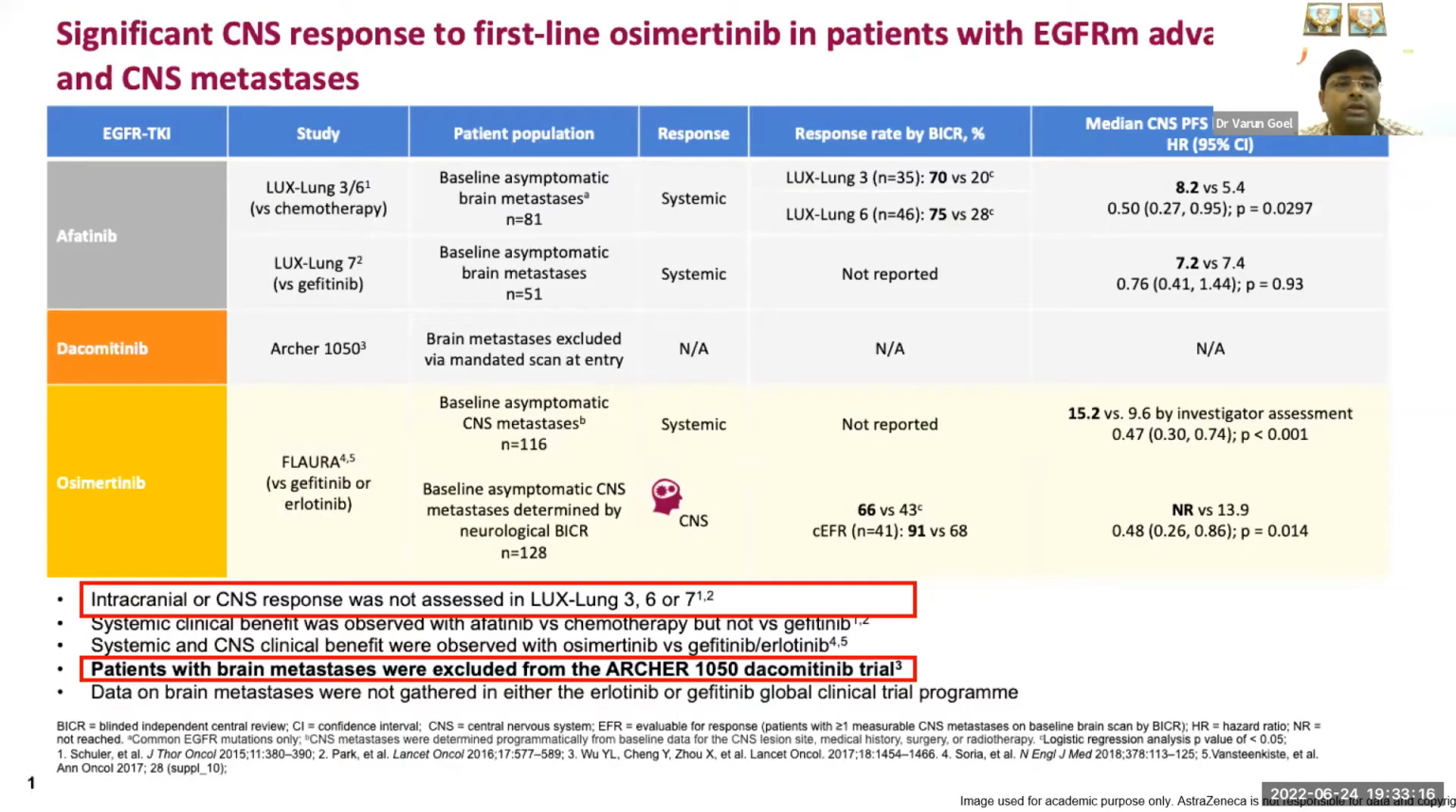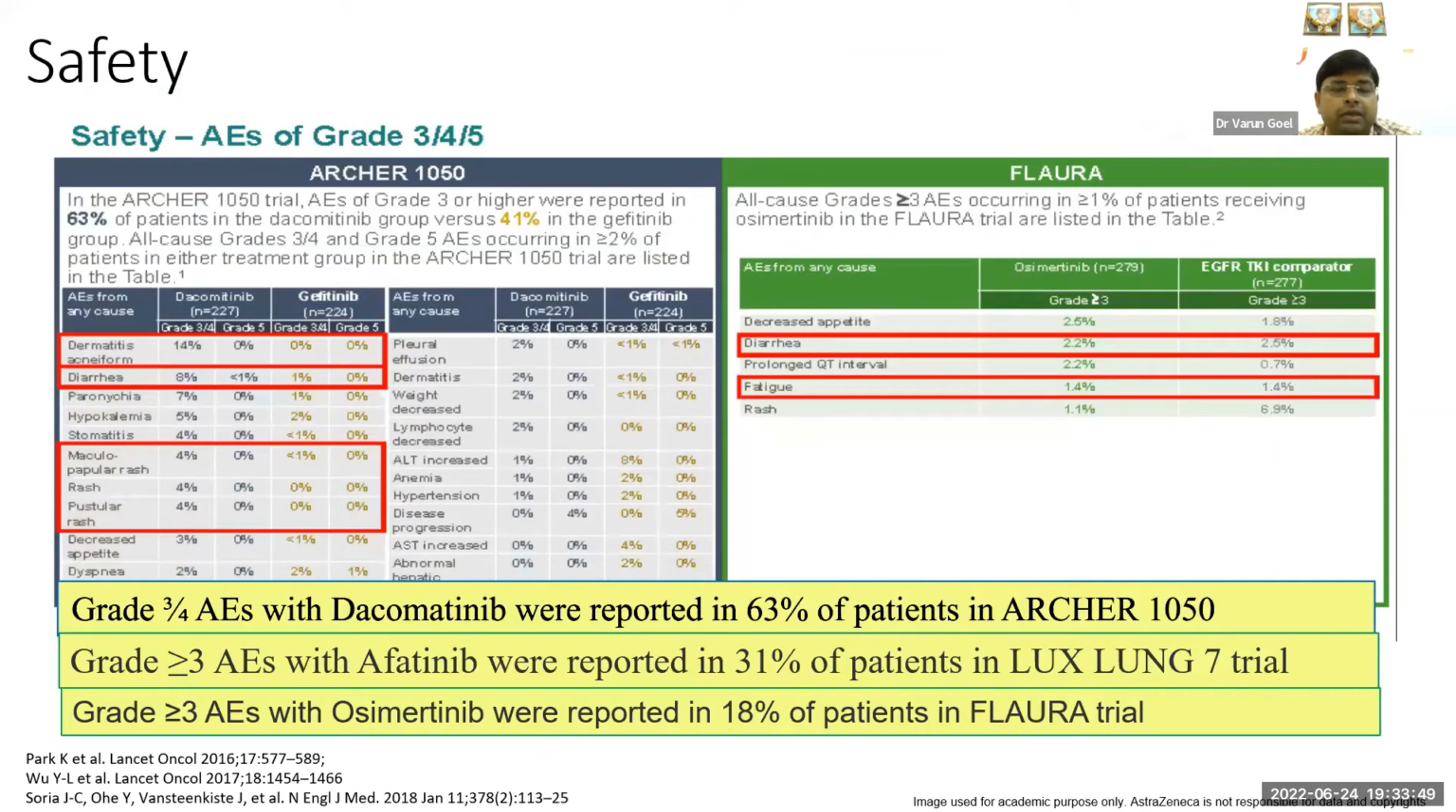So whether significant CNS response has been seen for the first time with first line osimertinib or with other TKIs also. In this busy slide, what I want to emphasize is that intracranial or CNS response has not been assessed in the LUX-Lung 7, 3 and 6 studies, and in the dacomitinib study, the ARCHER study, they haven't taken those patients. Patients with brain mets were excluded from the ARCHER study. So out of all these 3 studies, FLAURA was the one in which they analyzed this CNS PFS and showed that this is statistically significant.